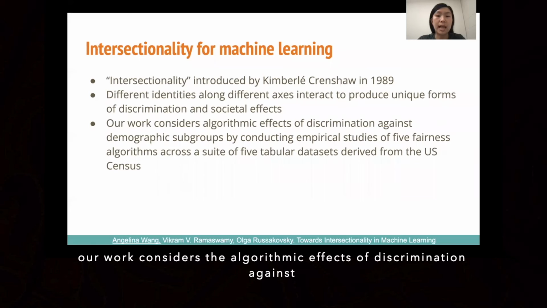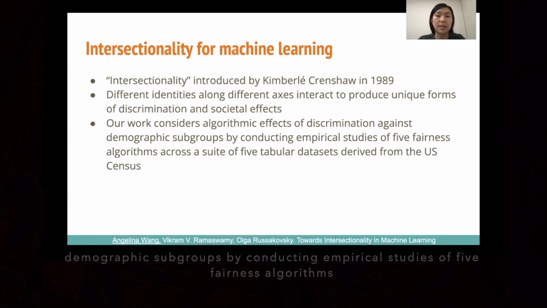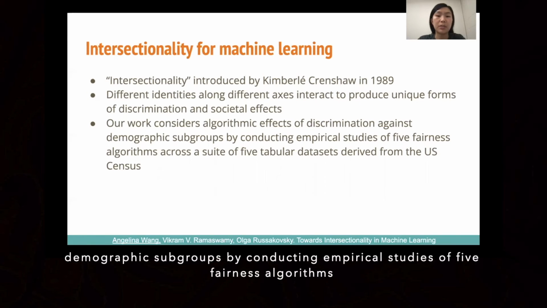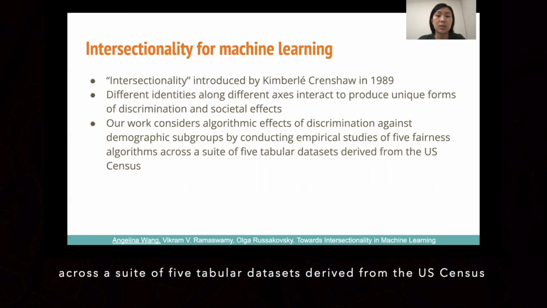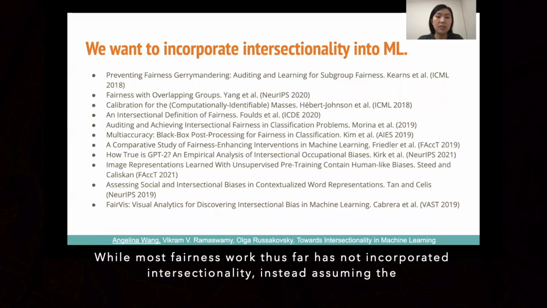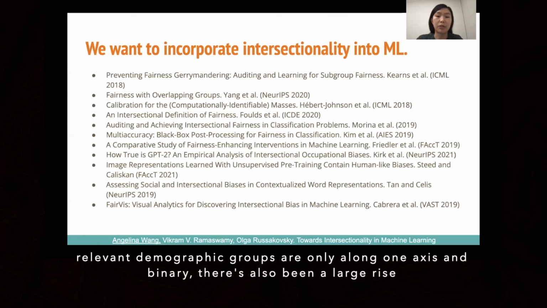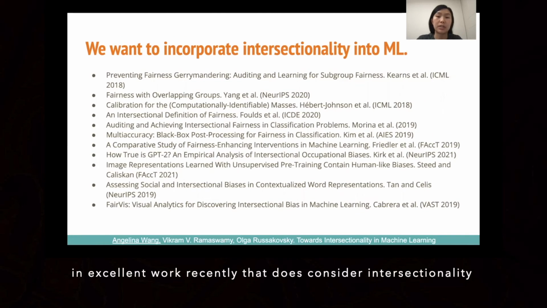Our work considers the algorithmic effects of discrimination against demographic subgroups by conducting empirical studies of 5 fairness algorithms across a suite of 5 tabular datasets derived from the US Census. While most fairness work thus far has not incorporated intersectionality, instead assuming the relevant demographic groups are only along one axis and binary, there's also been a large rise in excellent work recently that does consider intersectionality.